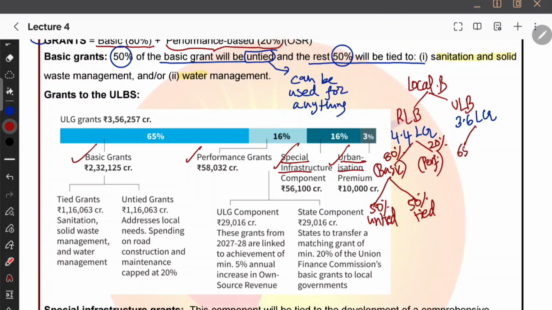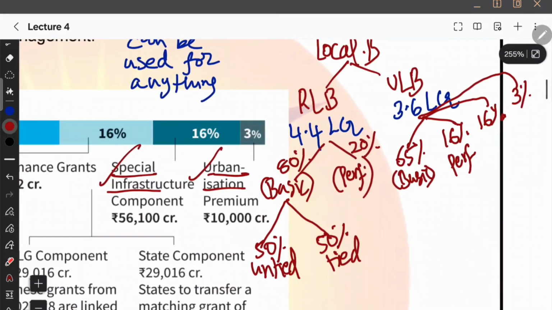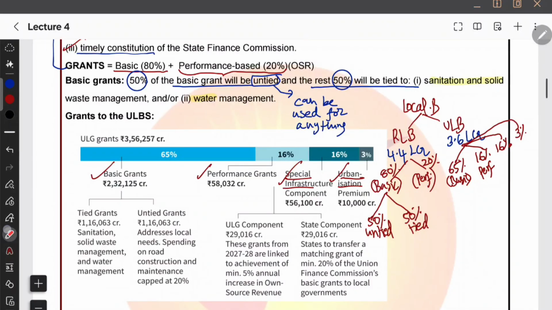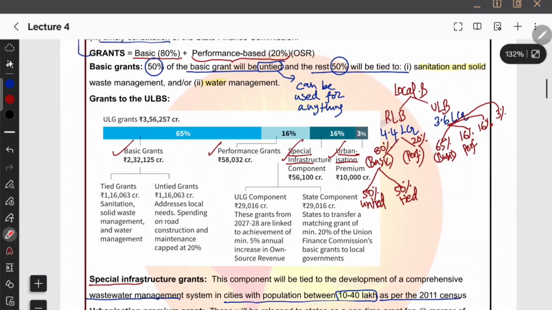For urban local bodies, 65% is basic in nature, and next we have 16% that is performance based. There are still some other grants. The other 16% is the special infra component, and next we have 3% that is the urbanization premium. So 65%, 16%, 16% and 3%. That's how the grants are divided. Now I think you are clear. Now let us see how the 65, 16, 16 and 3 are working.